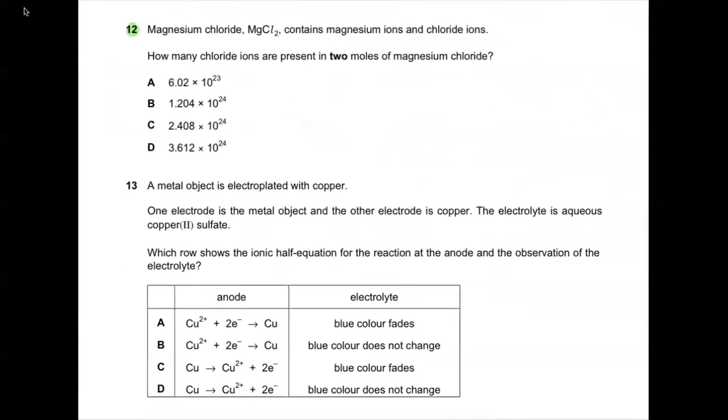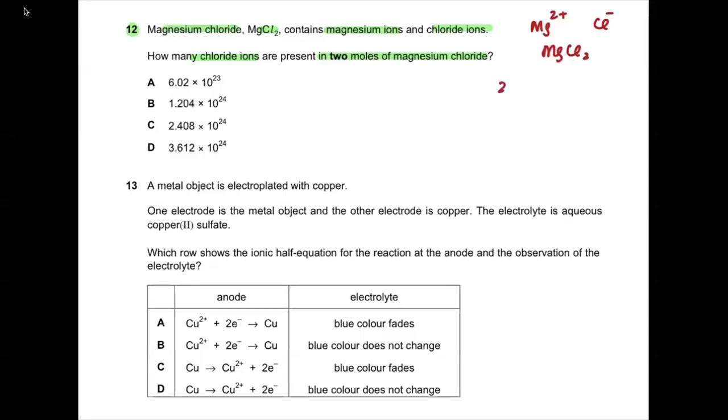Now, question number 12. Magnesium chloride contains magnesium ions and chloride ions. How many chloride ions are present in 2 moles of magnesium chloride? If you look at the magnesium ion, we know it has a +2 charge, and the chloride ion has a 1 negative charge. So the formula is going to be MgCl2.